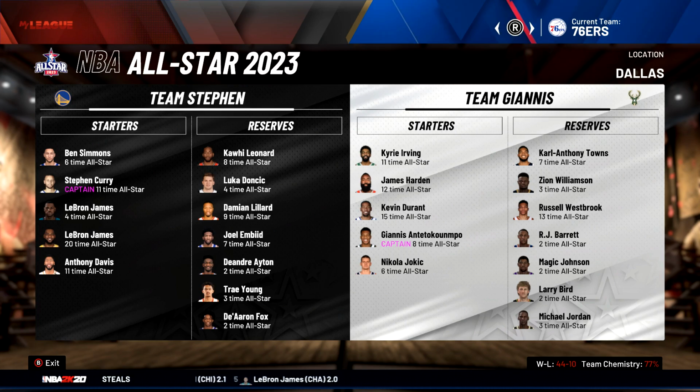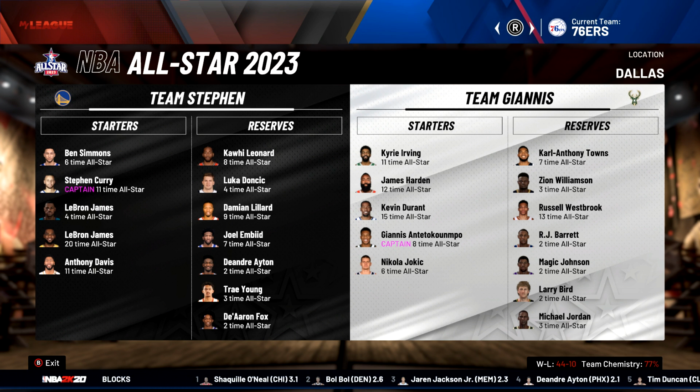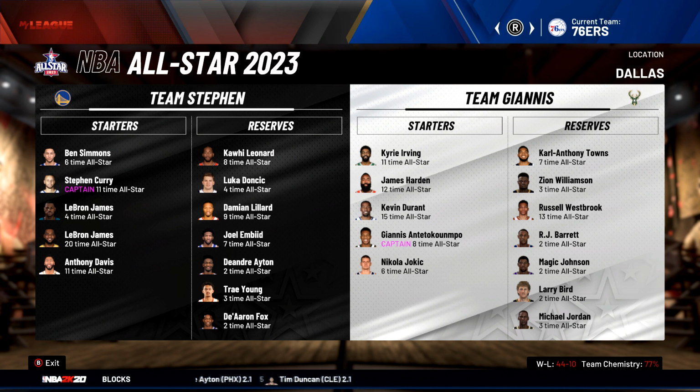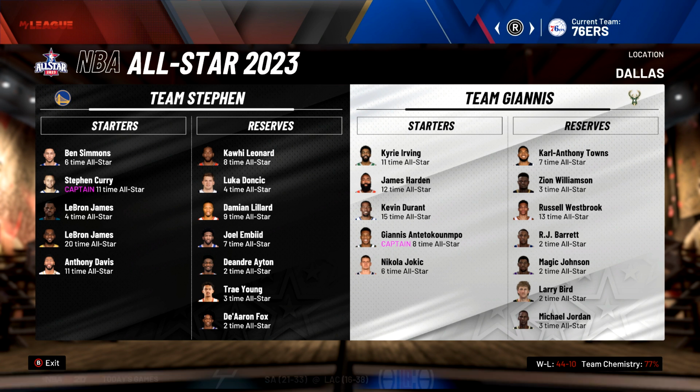So we're at the All-Star game in our third season here, and I forgot to mention that LeBron James and Michael Jordan both made the All-Star team last year as reserves, and for some reason when looking at the All-Stars, it gives each of our players extra All-Star games. Michael Jordan has only made it twice, and LeBron James has only been in the league 3 years, so how could he win it 4 times?